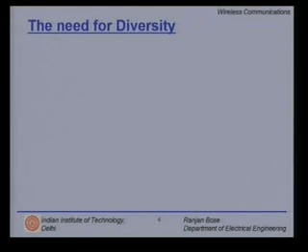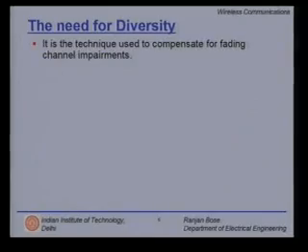Now another popular technique other than equalization to overcome the effects of multipath channel is diversity. Diversity is primarily used to counteract fading effects, and we have seen fading causes a big degradation in the performance of any modulation techniques. What is diversity? It is a technique used to compensate for the fading channel impairments.